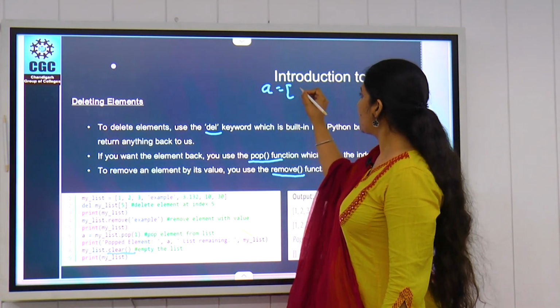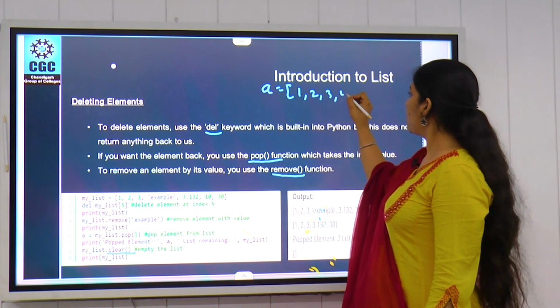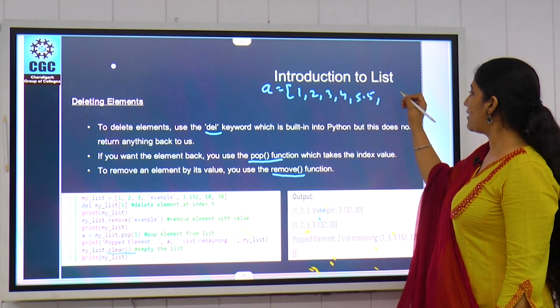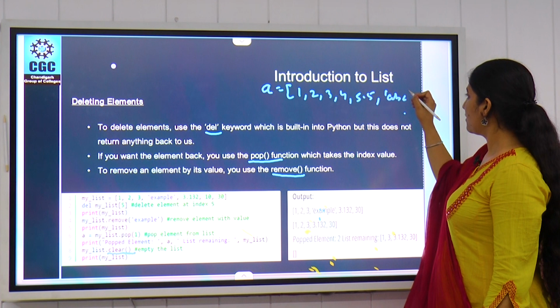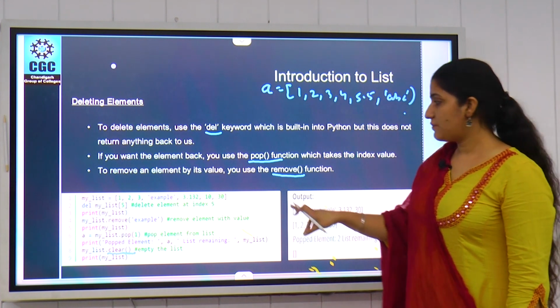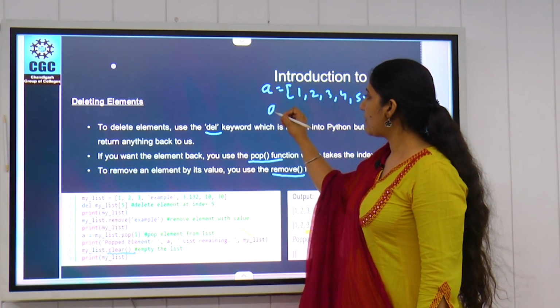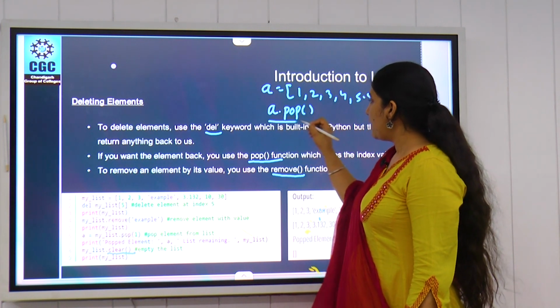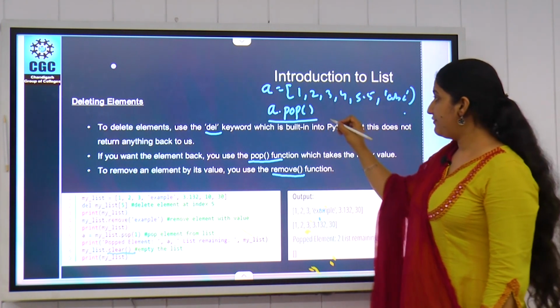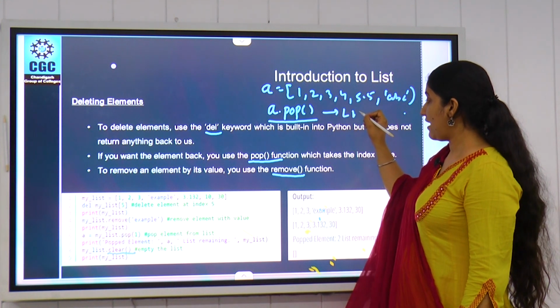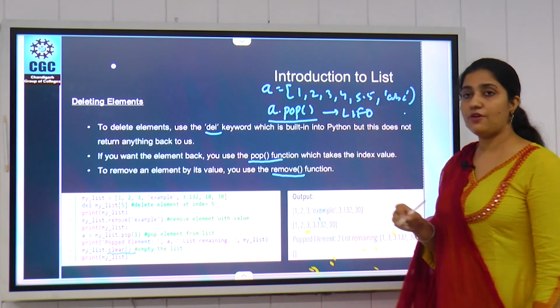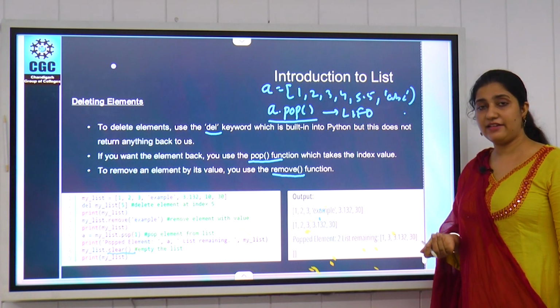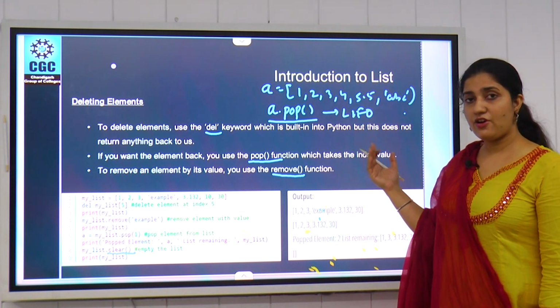We have a list 1, 2, 3, 4, 5.5 and ABC. If you write simply A dot pop, this will work as a LIFO, that is, as a stack. It will remove the elements from the end of the list.